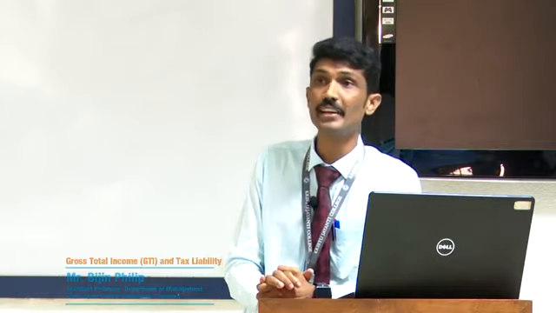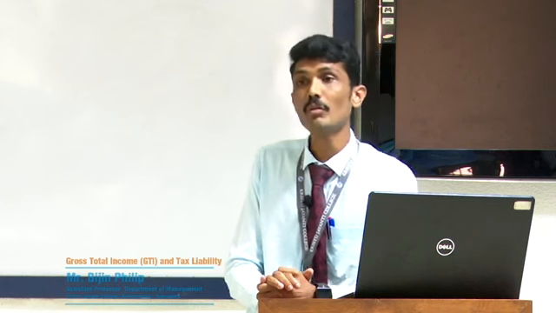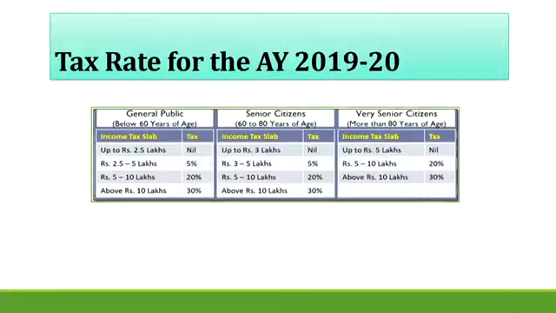Now we will see the tax rate for the assessment year 2019-20. As we know, the slab rate is different for the general public, senior citizens and very senior citizens, that means super senior citizens.